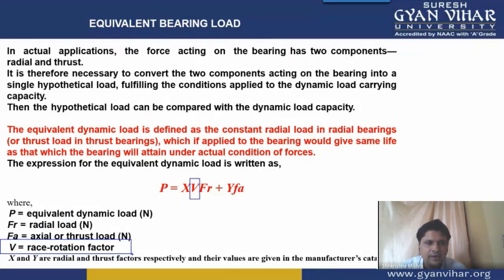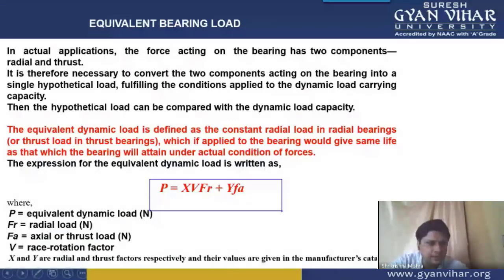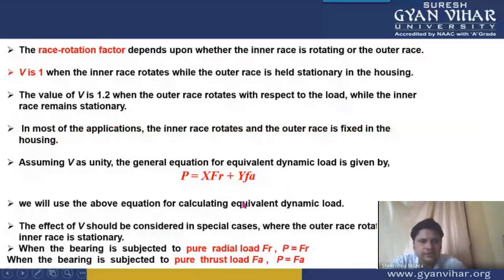X and Y are the radial and the thrust factor, and FR and FA are the radial load and the axial thrust load that are acting on the bearing. Now, based on this equation, let's move further and see some more relations between the values that I told you: life, dynamic load carrying capacity and equivalent bearing load.